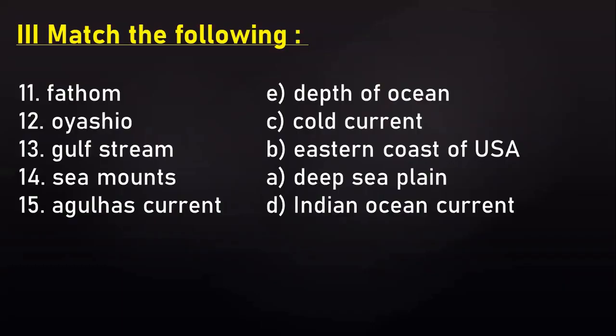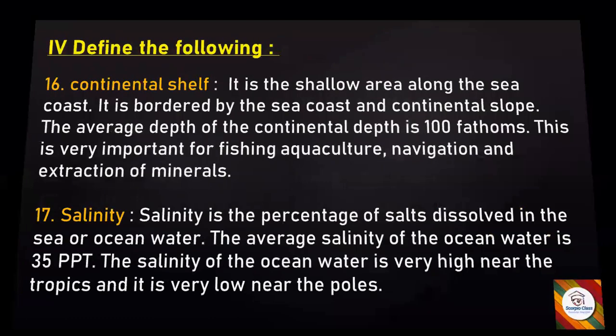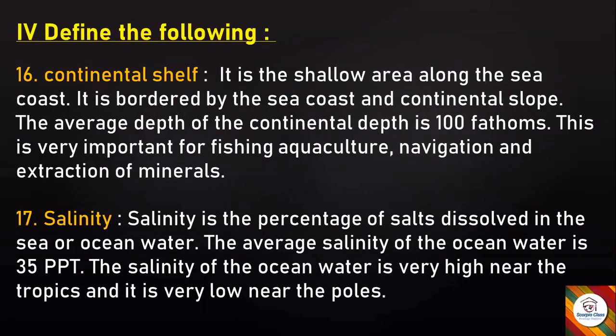Now, let's move to the next main, that is define the following. We have question number 16. It's continued. Continental shelf. It is the shallow area along the sea coast. It is bordered by the sea coast and continental slope. The average depth of the continental shelf is 100 fathoms. This is very important for fishing, aquaculture, navigation, and extraction of minerals.